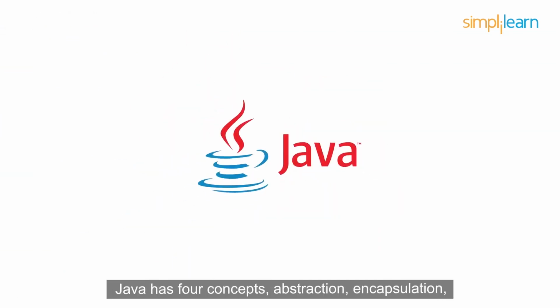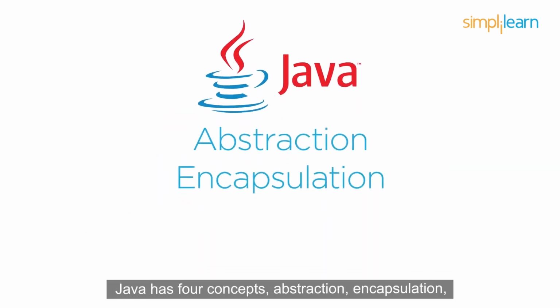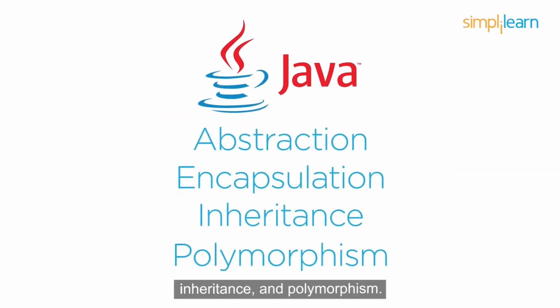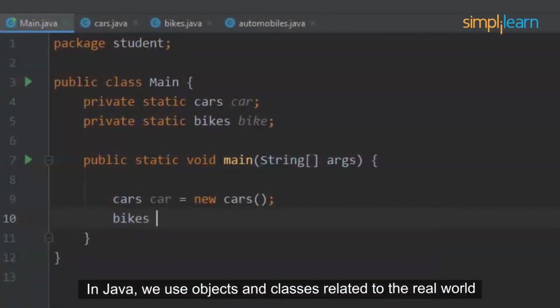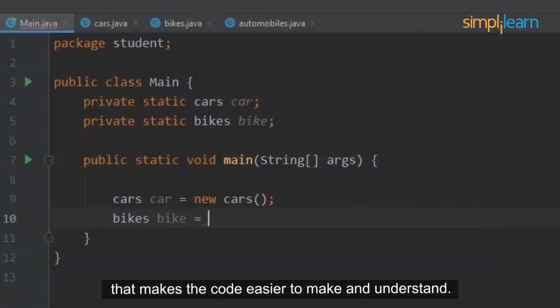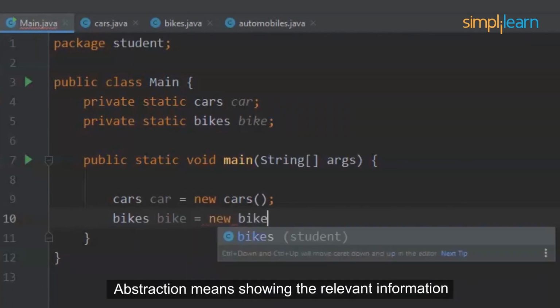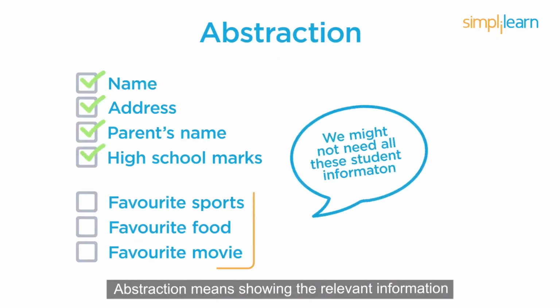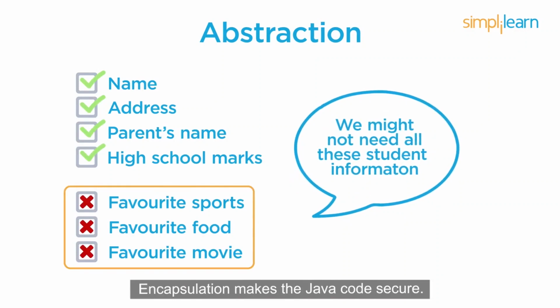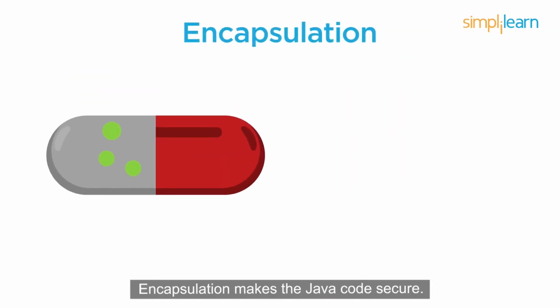Now let's see OOPS concepts in Java. Java has 4 concepts: abstraction, encapsulation, inheritance, and polymorphism. In Java, we use objects and classes related to the real world that makes the code easier to make and understand. Abstraction means showing the relevant information that is needed for a task. Encapsulation makes the Java code secure.